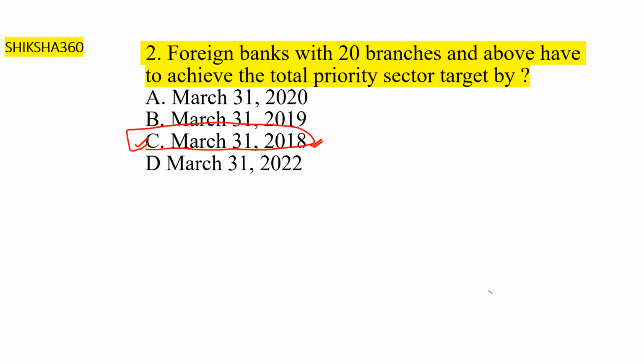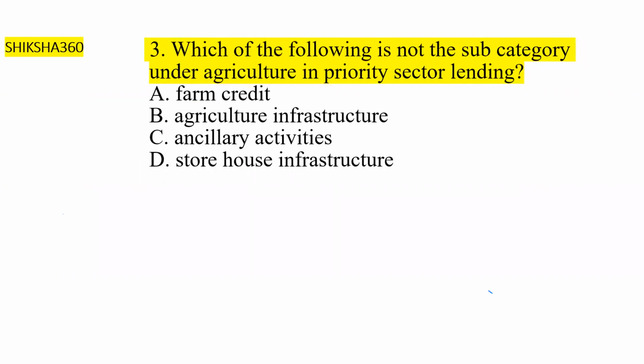Now let's move to the next question. Question number 3: which of the following is not a subcategory under agriculture in priority sector lending? Please tell fast. First is farm credit, second is agriculture infrastructure, third is ancillary activities, fourth is storehouse infrastructure.